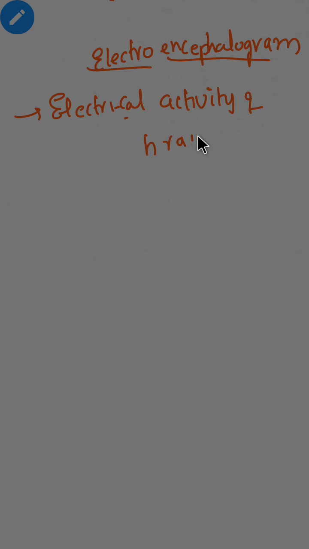So as all of us know, in electrocardiogram we record the electrical activity of heart by placing electrodes over the body.